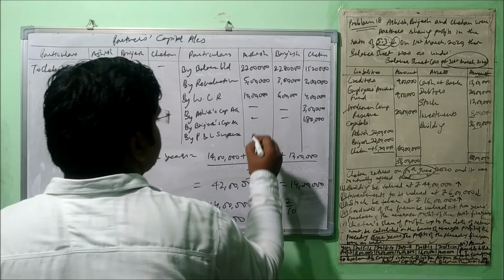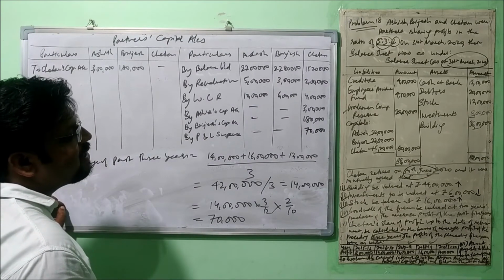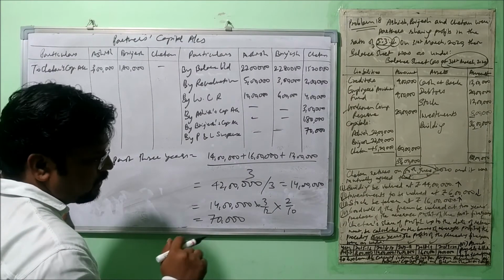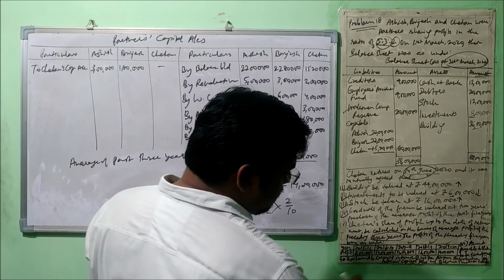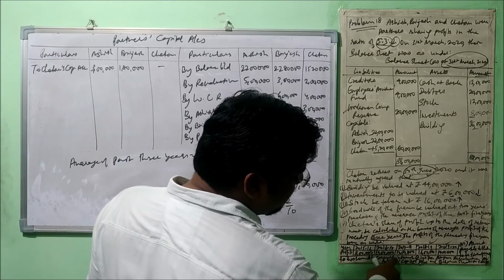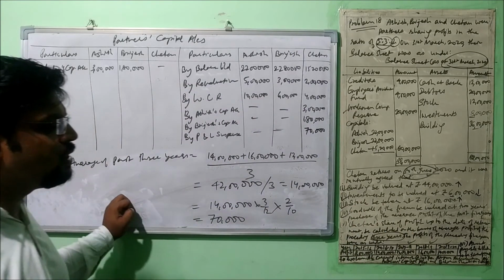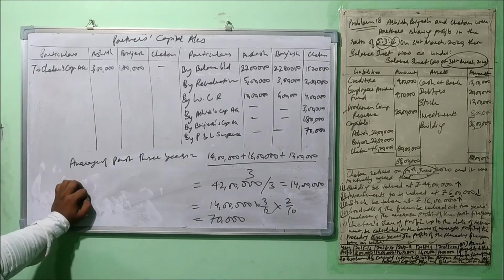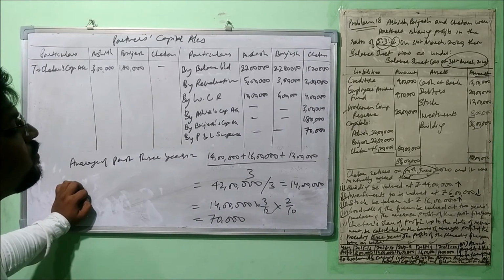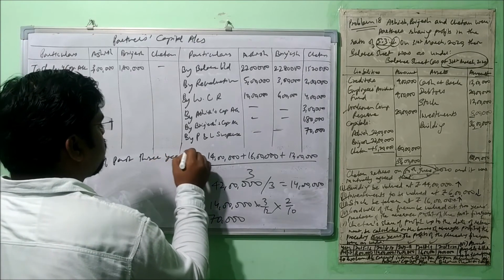Let's move forward. Now nothing more we have to do. We have to just make the total and make the payment to the retiring partner. But the question says that the amount payable to Chetan is to be transferred to his loan account carrying interest at the rate of 10% per annum. Interest is not important for us right now because we are not going to prepare the loan account. We are just going to transfer the balance of the retiring partner's capital account to his loan account. Alright, so very first let's make the total.